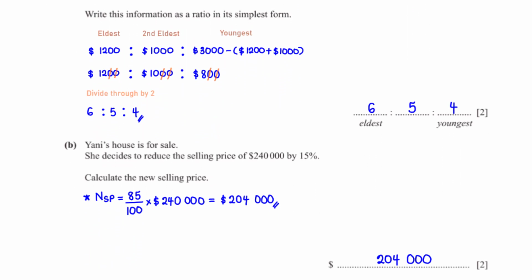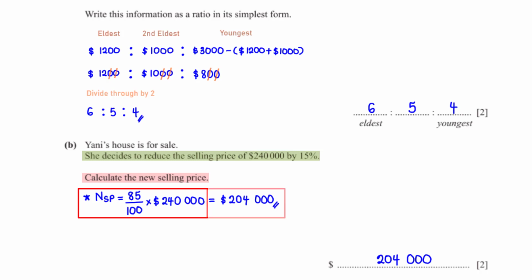Yanni's house is for sale. She decides to reduce the selling price of $240,000 by 15%. Calculate the new selling price. Since she reduces the selling price by 15%, we subtract 15% from 100%, which gives us 85%. So the new selling price is 85% of $240,000, which is equal to $204,000.